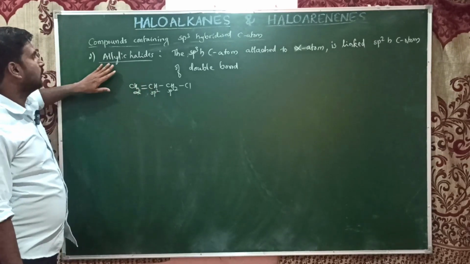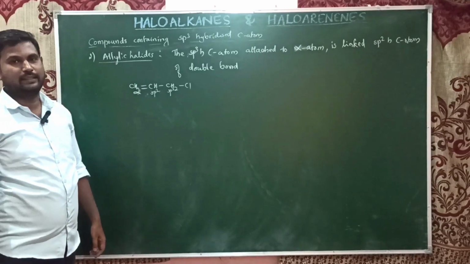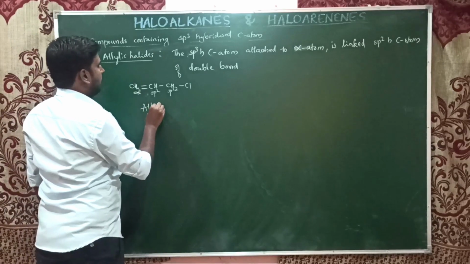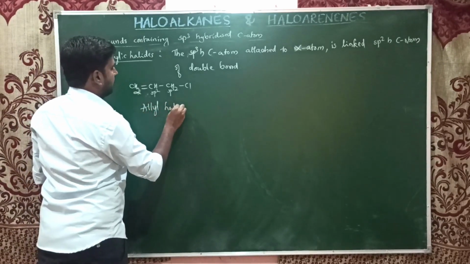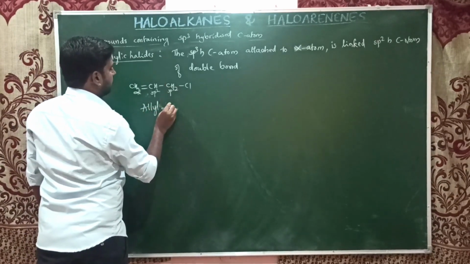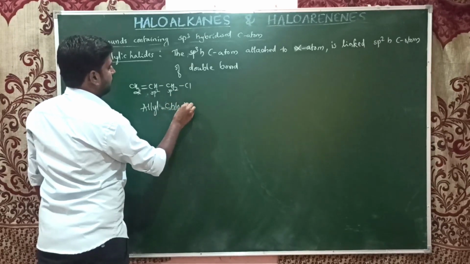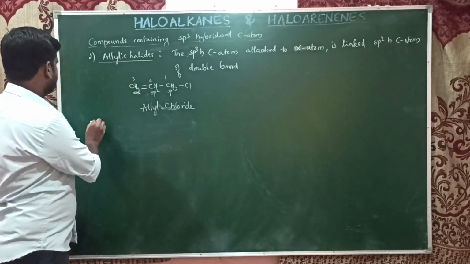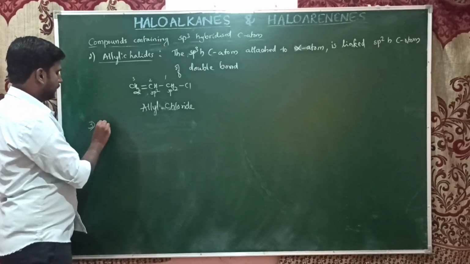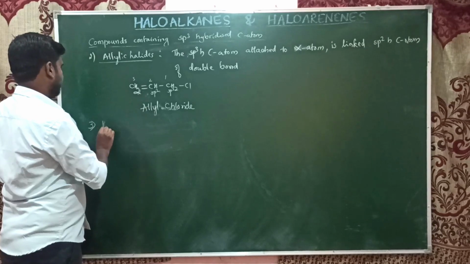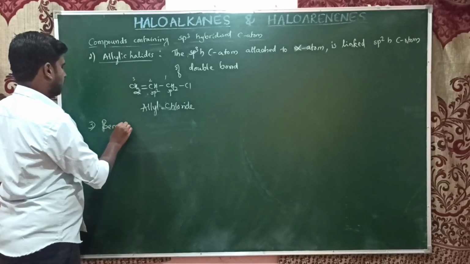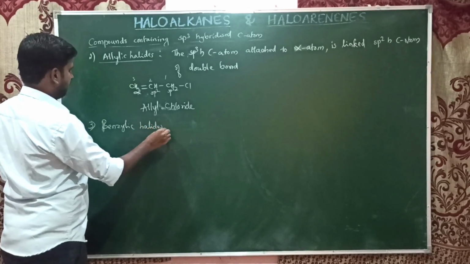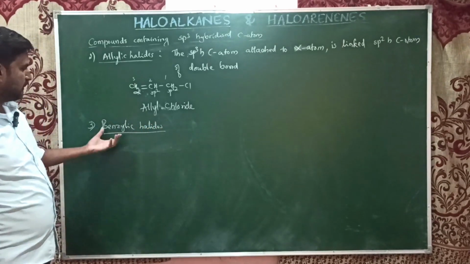So such compounds are known as allylic halides. This is commonly also known as allyl halide. For example, we have allyl chloride. Okay, this is about the allylic halides. The next one is the third class, that is benzylic halides. So the name itself tells us benzylic means we must have a benzene group.